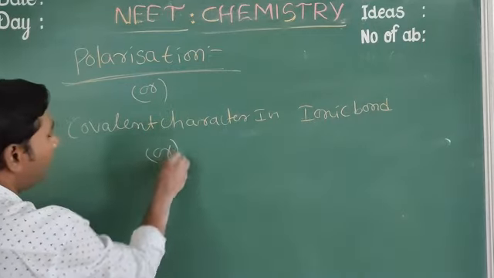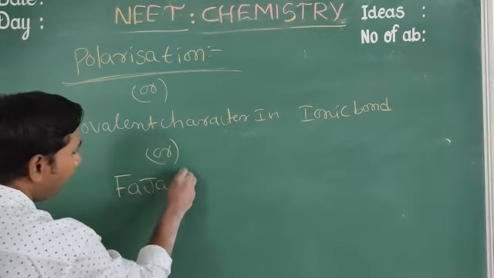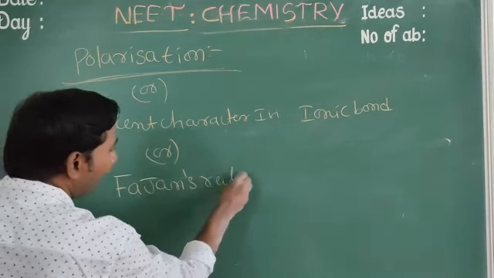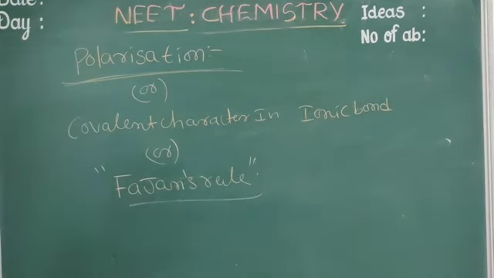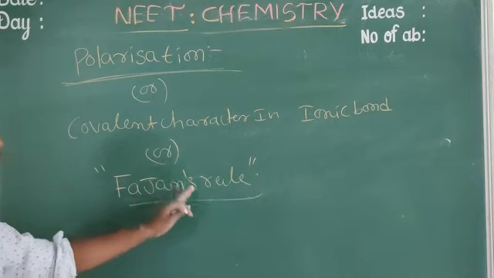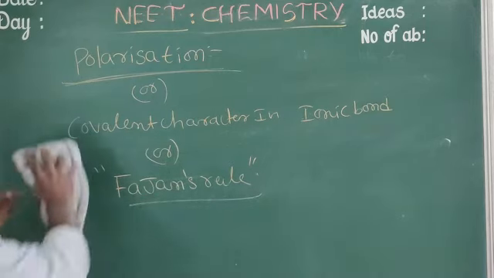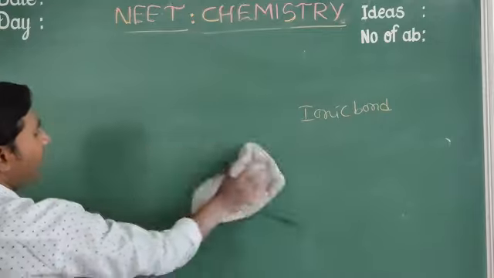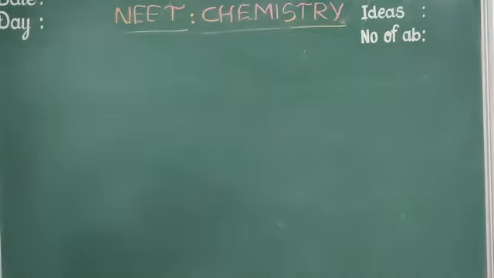This is explained by Fajans. That's why it is also called Fajans rule, the Fajans polarization rule. Okay. Now, what is Fajans rule? What are the factors that affect it?